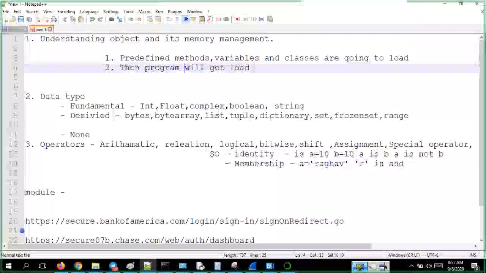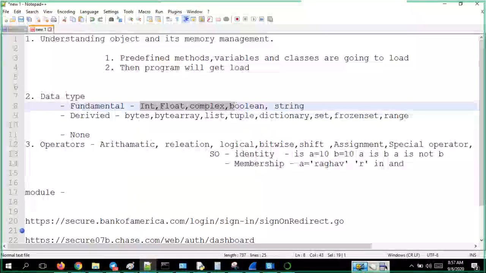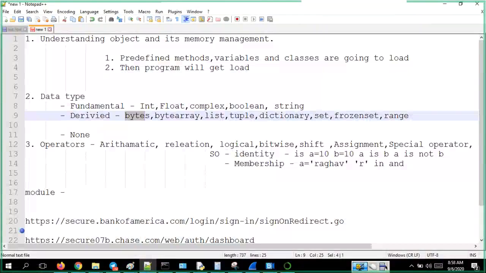Now after that, we started learning about the data types. What are the fundamental data types? Int, float, complex, boolean, and string. These are the fundamental data types. Then what are the derived data types? Bytes, byte array, list, tuple, dictionary, set, frozen set, and range.